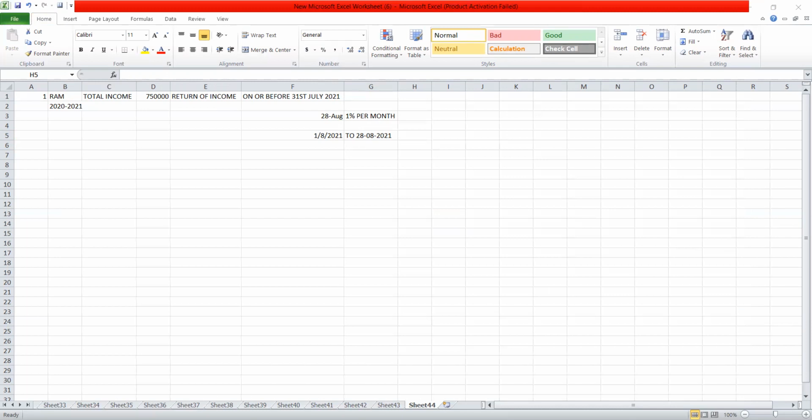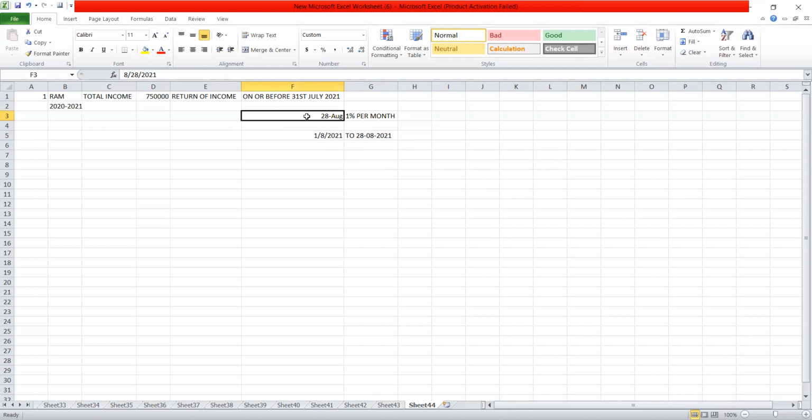So the period will start from the date immediately following the due date and end on the following date. Number 1, where the return of income is furnished after the due date, then the date on which the return is furnished by the assessee. It means if the return is filed by the assessee after the due date, then the interest will start from immediately following the due date till the date when the return of income is furnished by the assessee.